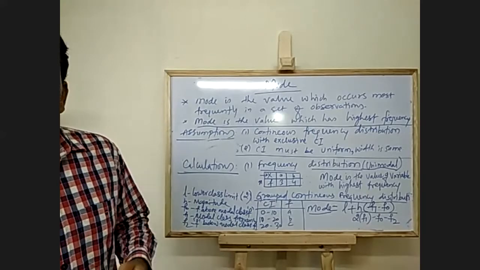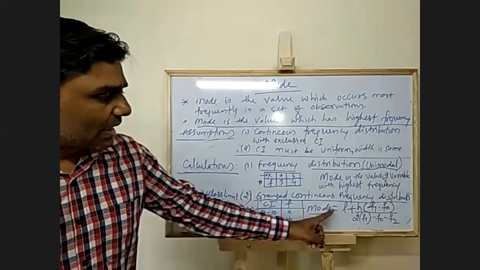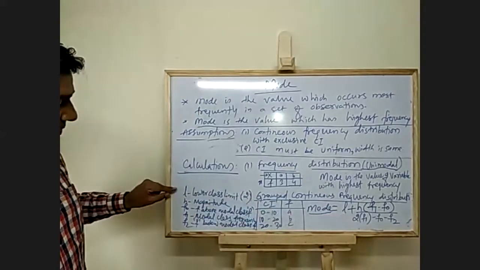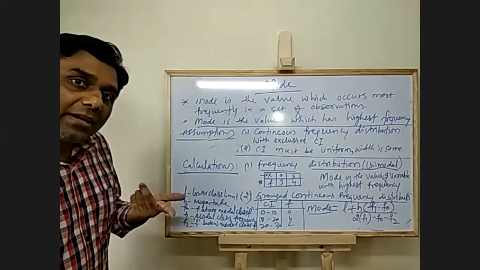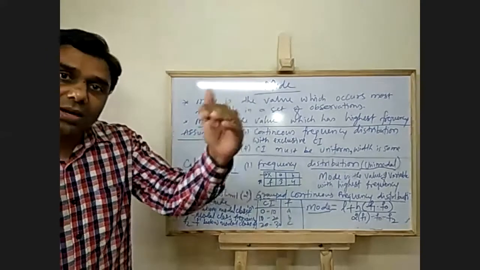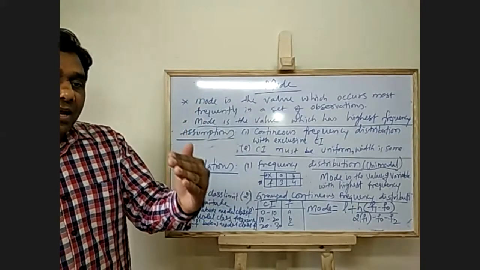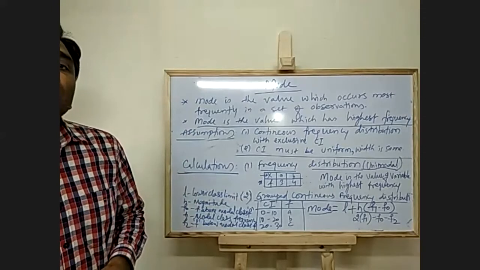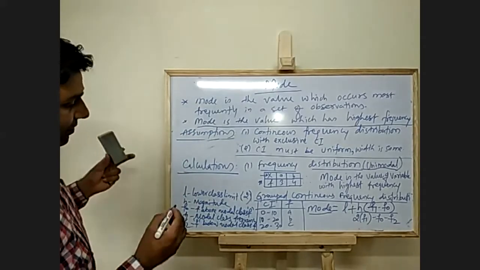They look very small, just remember this. L is the lower class limit. H is the magnitude. F0 is the frequency above the modal class. F1 is the modal class frequency. And F2 is the frequency below the modal class.